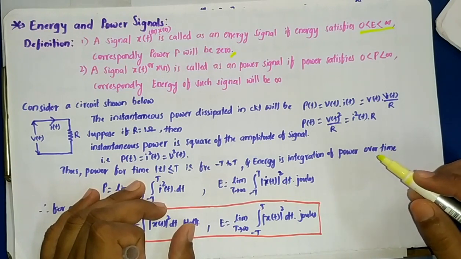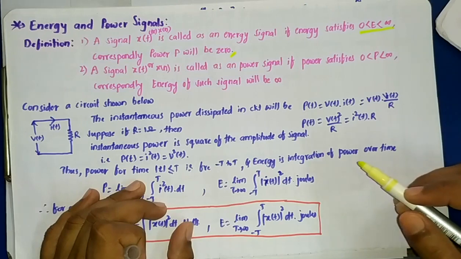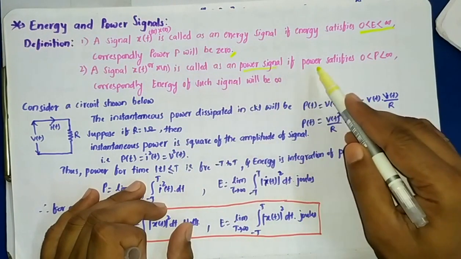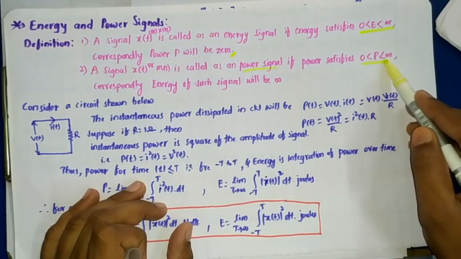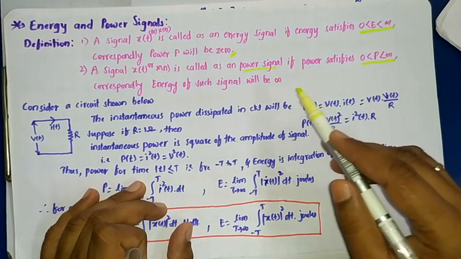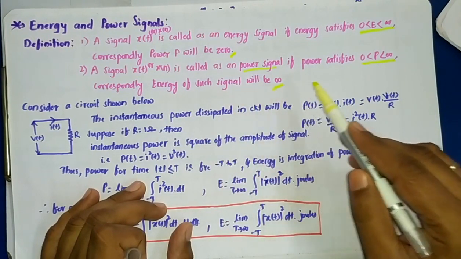So that is the definition of the energy signal. Next, it's about the power signal. A signal x of t or x of n is said to be a power signal if it satisfies the condition that the power should be finite, between 0 and infinity. So correspondingly, for power signals the energy will be infinite.